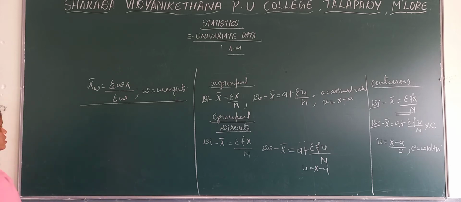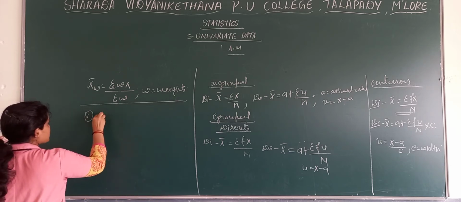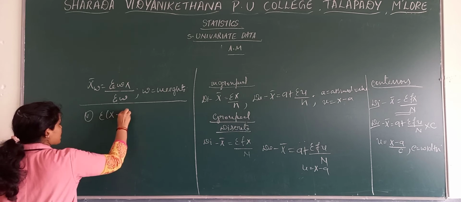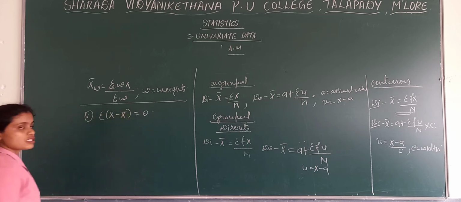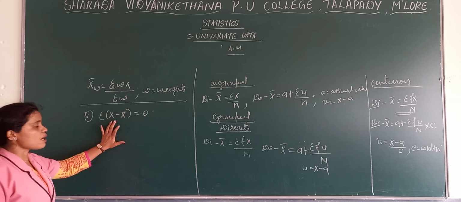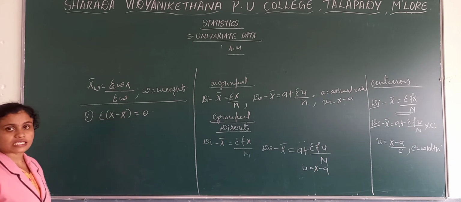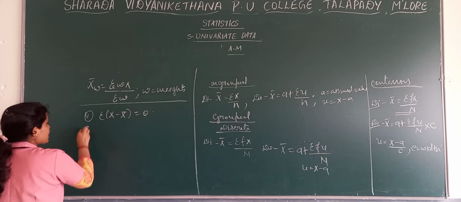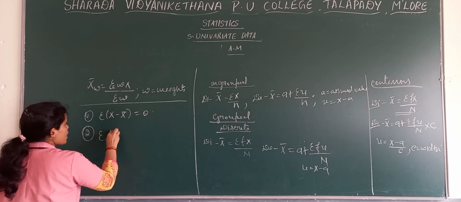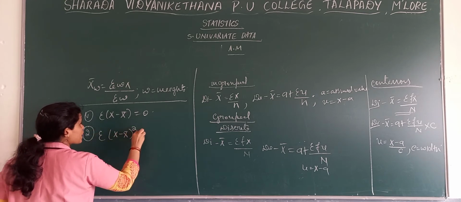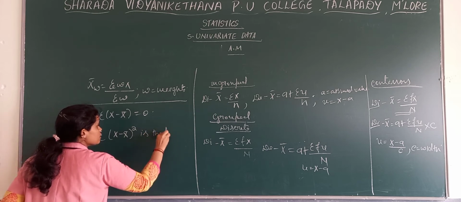In case of properties of mean, the first property is sigma (x minus x bar) is equal to 0. That is, the algebraic sum of the deviations taken from their arithmetic mean is 0. Next, the second property: sigma (x minus x bar) square is the least.